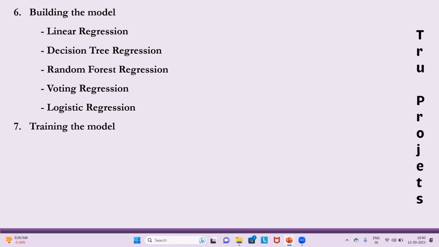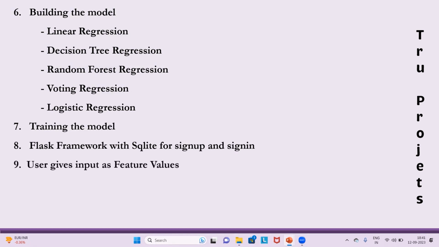Coming to the training the model algorithm module, in this step, the selected models are trained on the pre-processed dataset to learn the relationships between input features and the cost of living. The next module is Flask framework with SQLite for sign up and sign in. In this module, Flask, a web application framework, is used to create a web interface for user sign up and sign in. SQLite is employed as a database system to store user information securely.